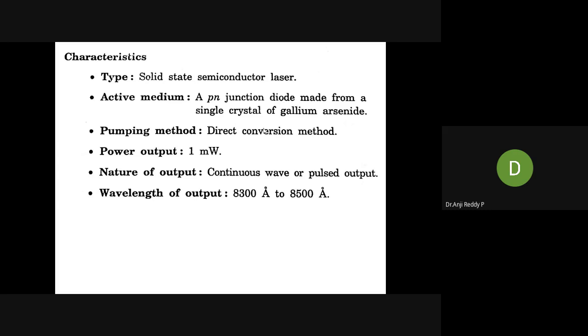The active medium is the junction of that diode, where the electrons and holes recombine. The PN junction of the diode, made from a single crystal of gallium arsenide, is the active medium. Next, pumping method.